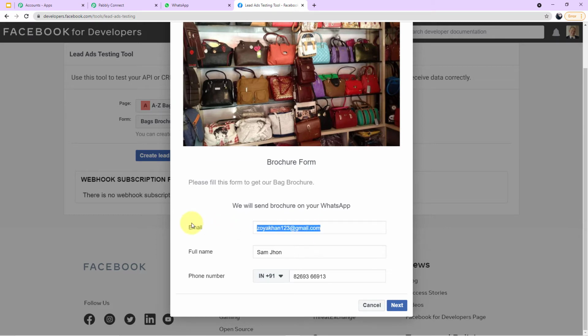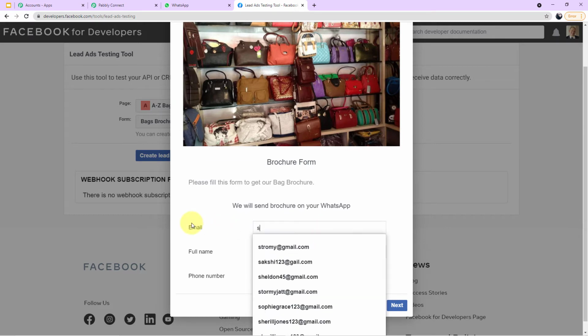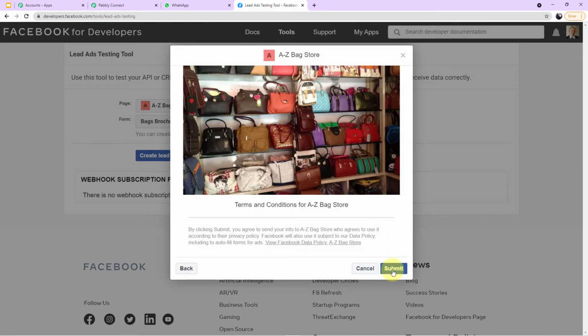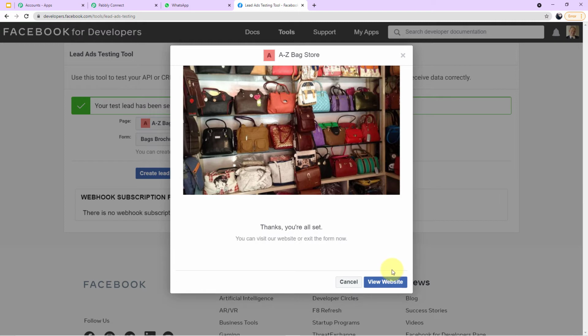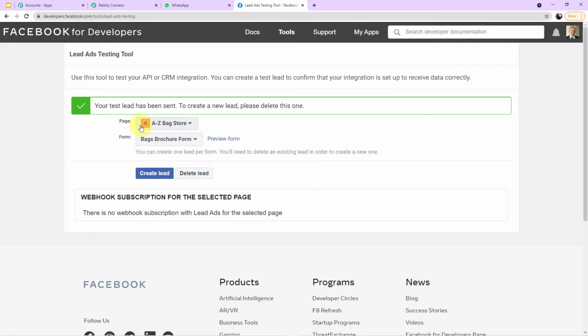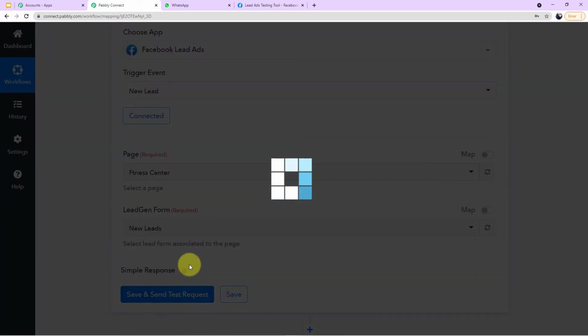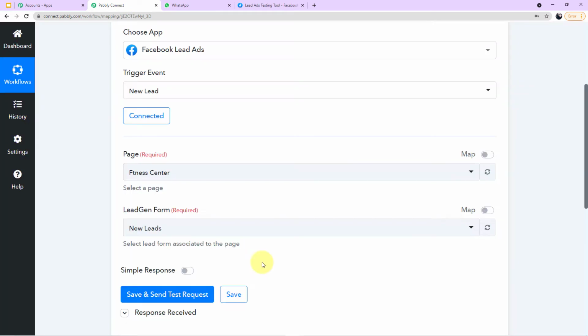Now I'll edit the previous data which is already filled. Let's say the email ID of our customer is sam000@gmail.com. This is the name and this is the number, 8269366913. Now I'll submit the form. Okay, so I have successfully submitted the form. Now I'll go back to my Pabbly Connect account and click on save and send test request.